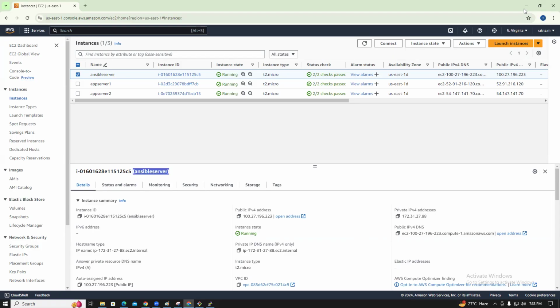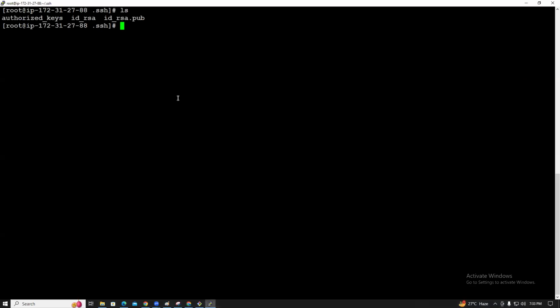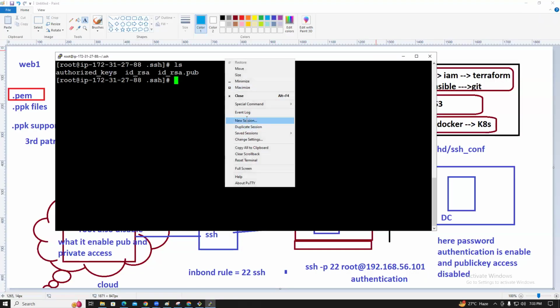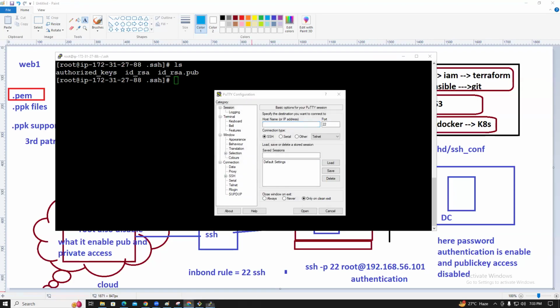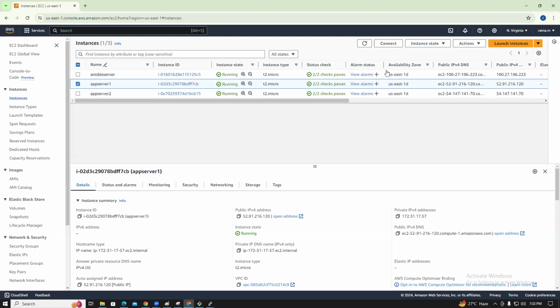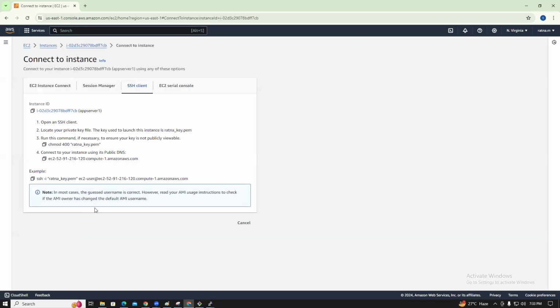I connected to the Ansible server and I ran the ssh-keygen command. In the same way you can create the RSA key, or else let's connect to the server instances.